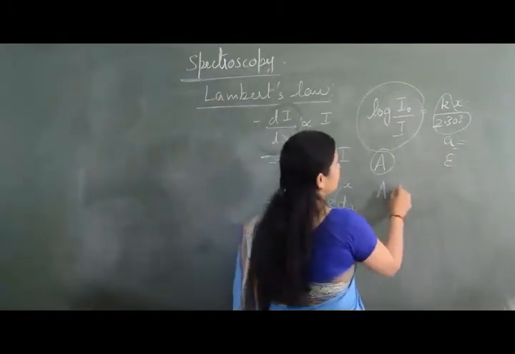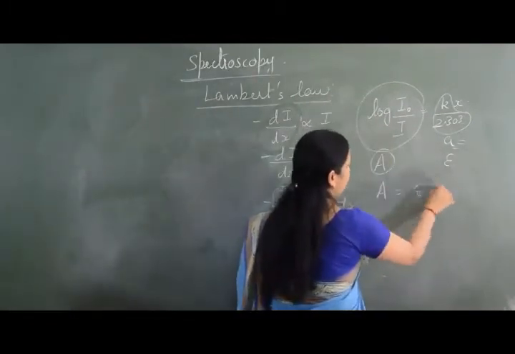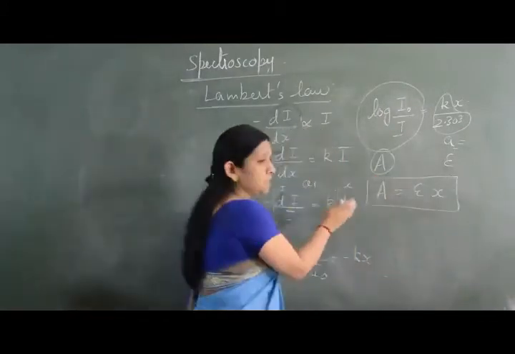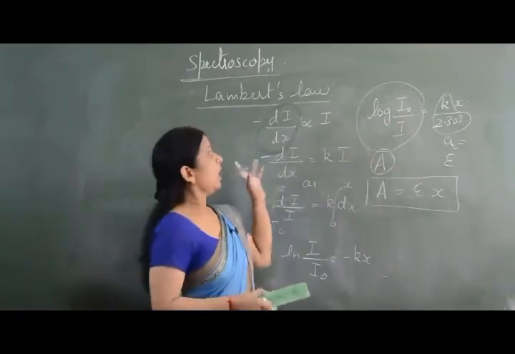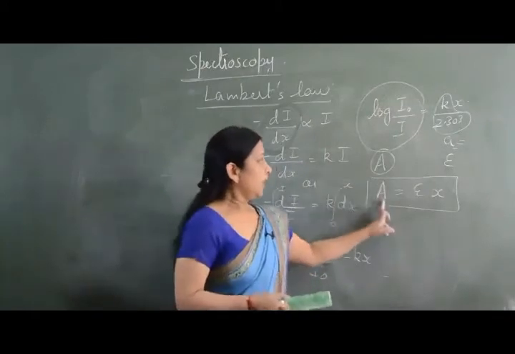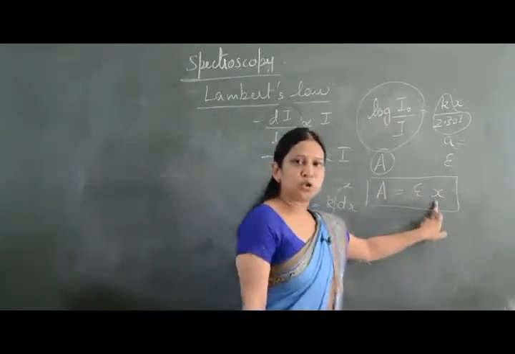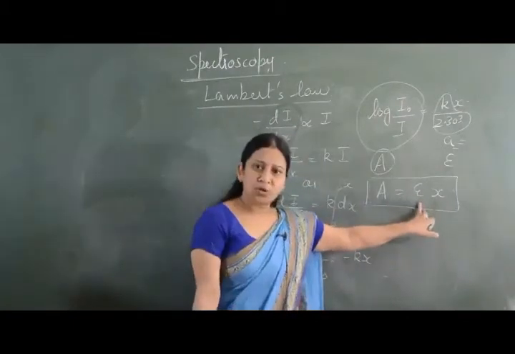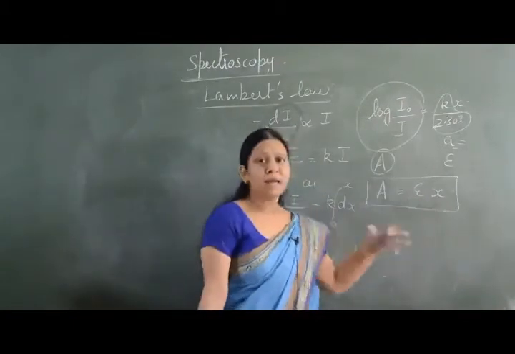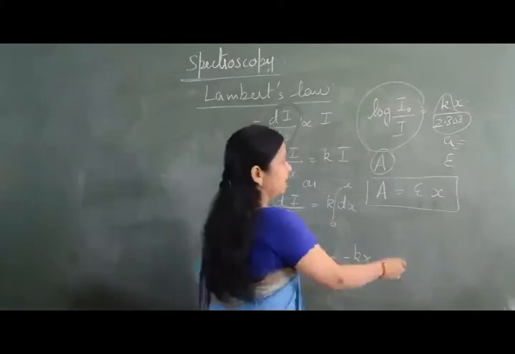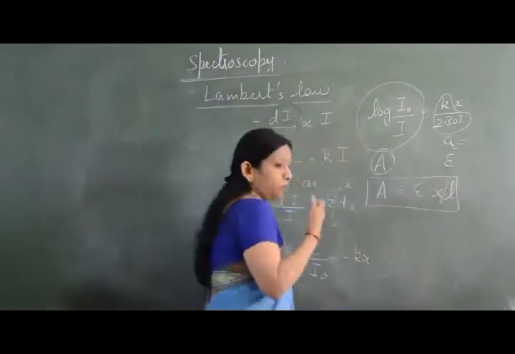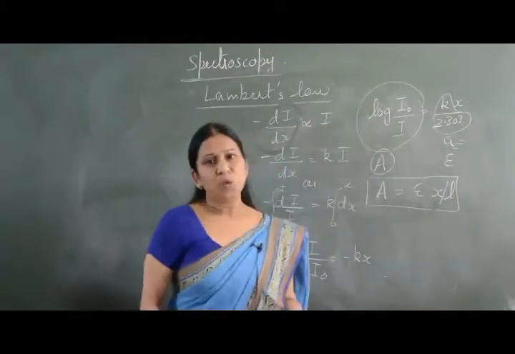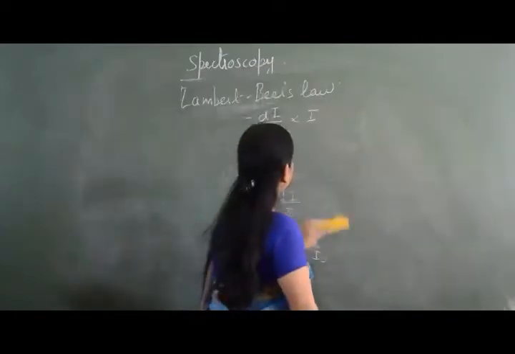So this is written as A is equal to epsilon x. This is the statement of Lambert's law: A, absorbance, is directly proportional to, or equal to, the proportionality constant epsilon times x, the thickness. And this x, in some books, is also given by L, which is the path length.